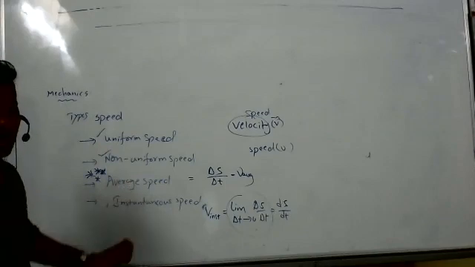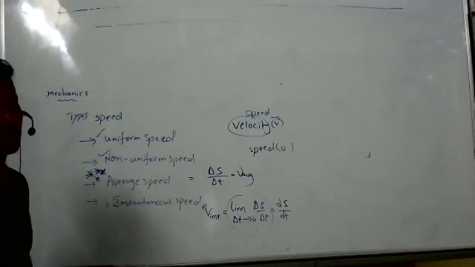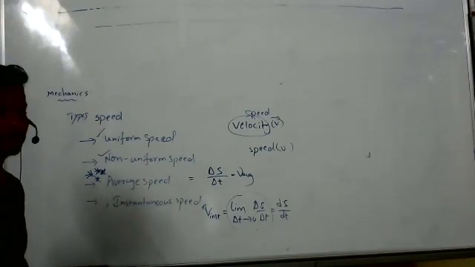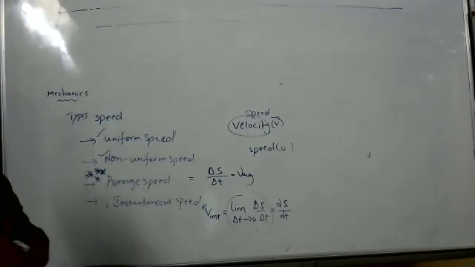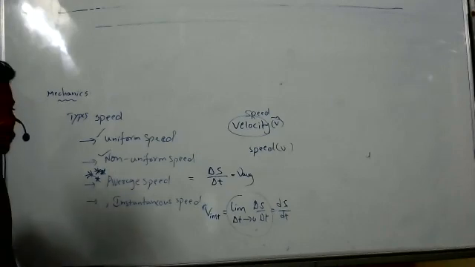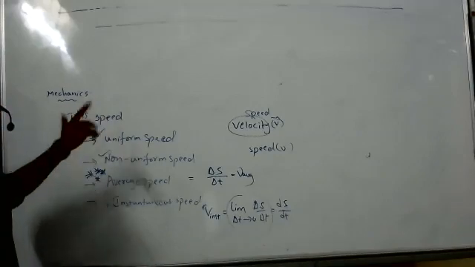Now my question: when are average speed and instantaneous speed both equal? When distance traveled is 0? Sir, uniform motion. Here don't say motion, say uniform speed. Yes, correct.